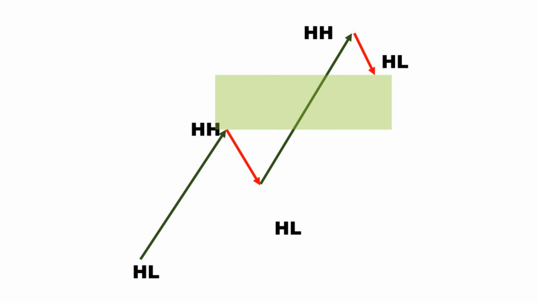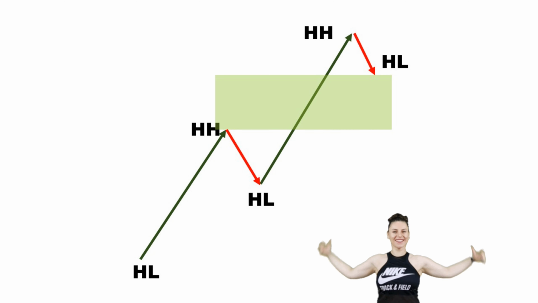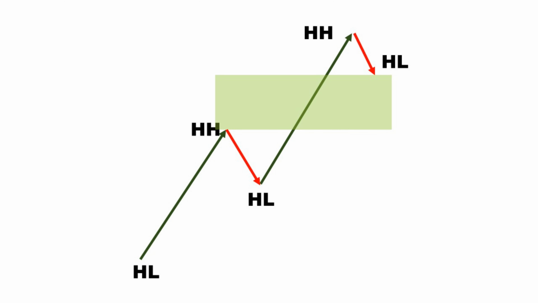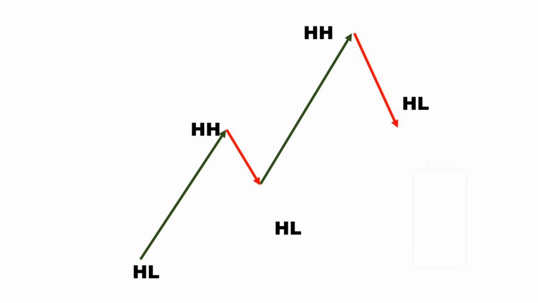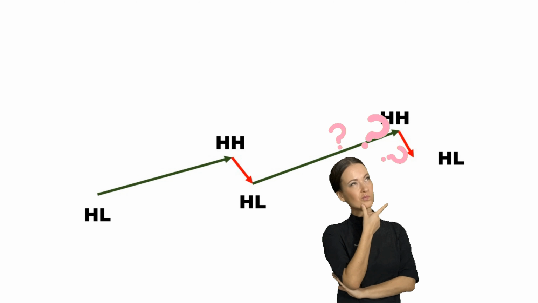Look at another example. Here the gap between the lower low and the next higher low is our measure of the trend's power. As a result, there are 4 types of trends: very powerful, powerful, mild, and finally weak. As mentioned earlier, when a gap appears, the trend becomes very powerful. This means the momentum of the trend does not allow any deep pullbacks. In a powerful trend, there is no gap between pullbacks, and price usually returns to a certain level before continuing its trend. It is obvious that the more horizontal the trend line becomes, the weaker the trend becomes and forms a mild or weak trend. Where does recognizing the power of a trend come in handy, you may wonder?